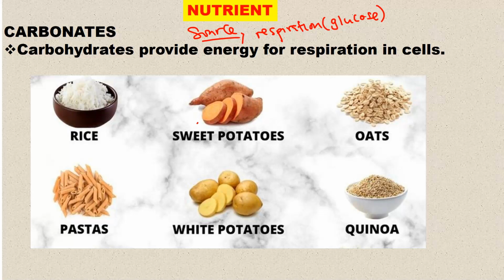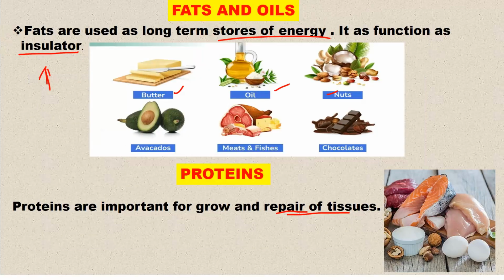So these are a source of energy. Examples or sources of carbohydrates are these that you are able to see right here. So we have rice, pastas, white potatoes, sweet potatoes, oats, and all these that you are able to see here. Let us look at fats and oil. In terms of the functions, these act as long-term stores of energy and also function as insulators. So for insulation and also storing energy.